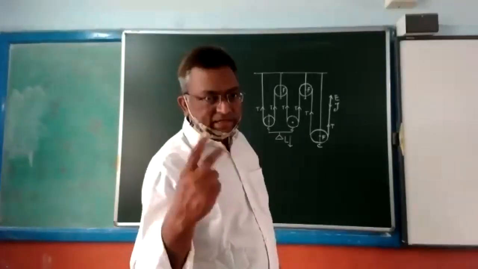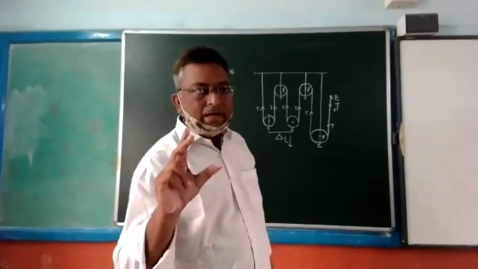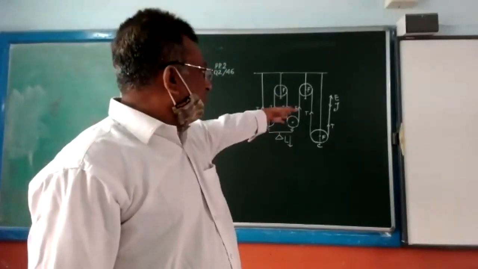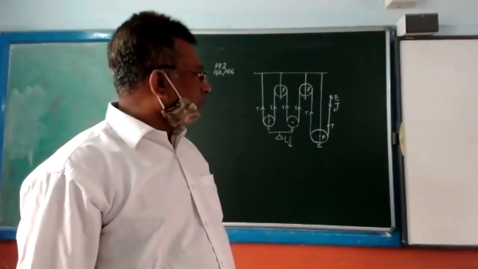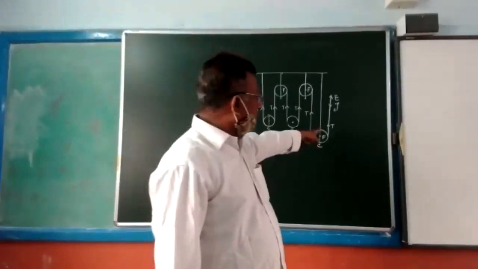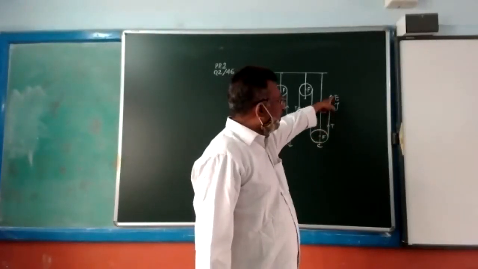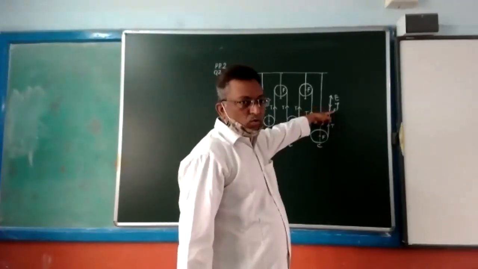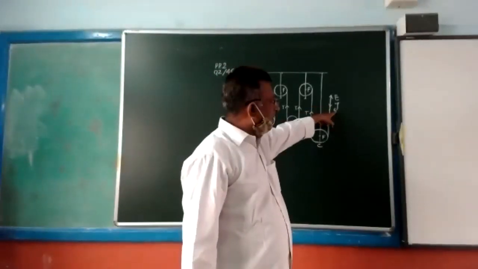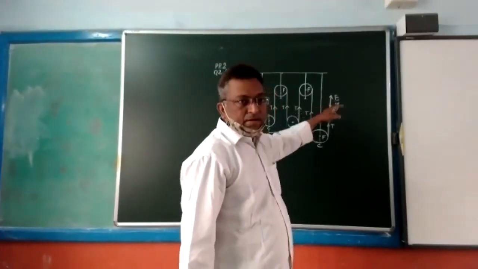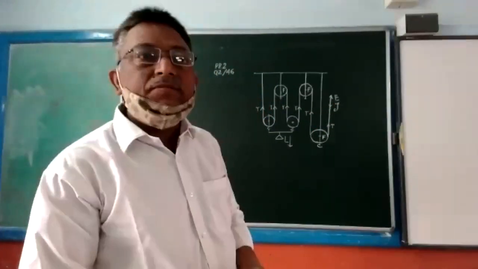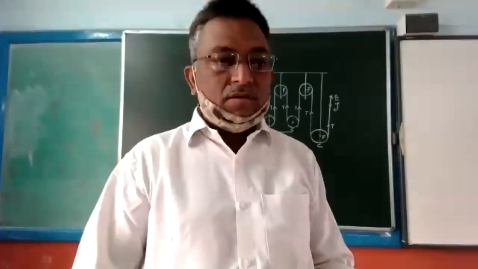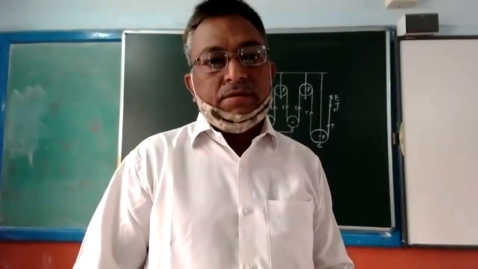I discussed both the cases, and I also brought the answer. Okay, clear? So this is the diagram. Here effort is applied in upward direction. That's why tension is produced in the same part of the string in downward direction. This T is due to this E. All right. Doubt is clear? Okay.